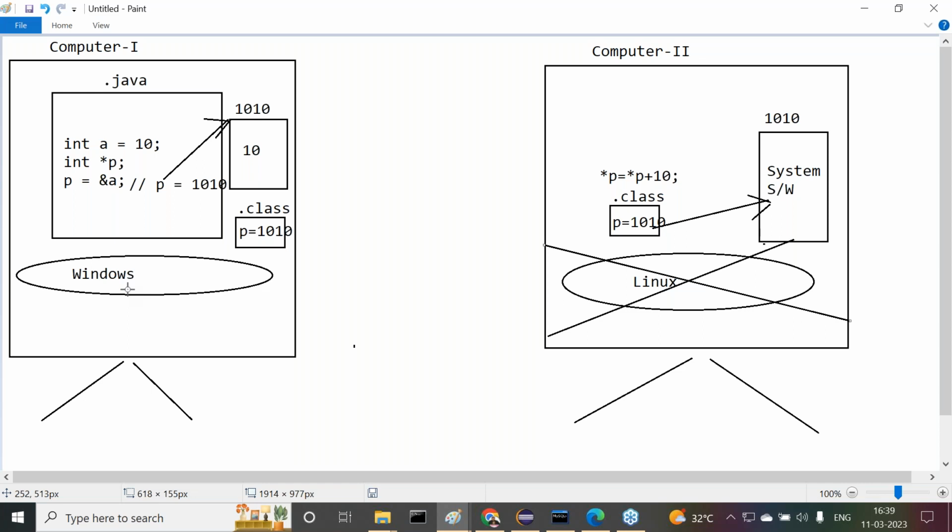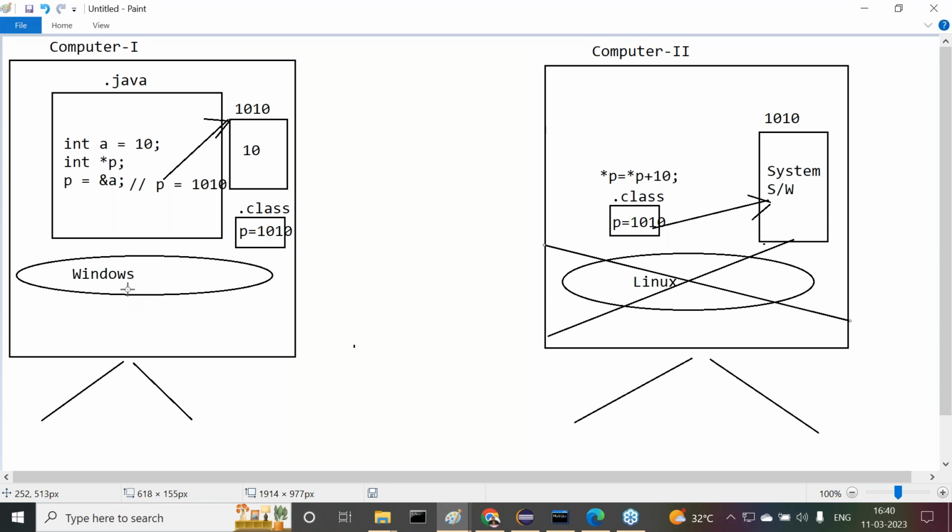Got my point or not? Problems come there. Either data may be lost or system software may be corrupted. When system software is corrupted, the operating system is not going to execute. The total system breaks down and cannot be utilized for our execution. Because of that reason, pointers are not suitable in platform independent programming languages.